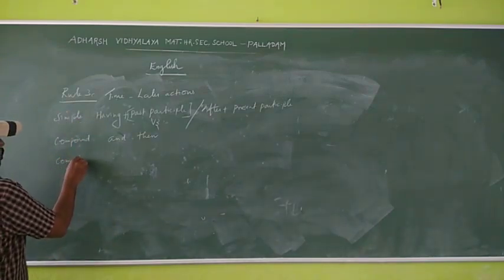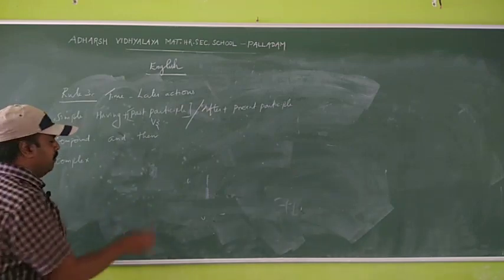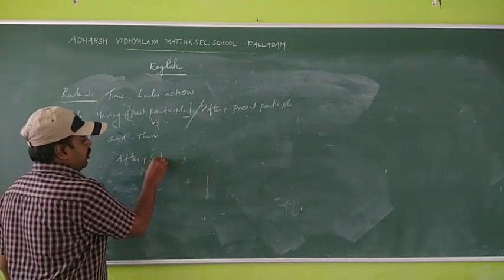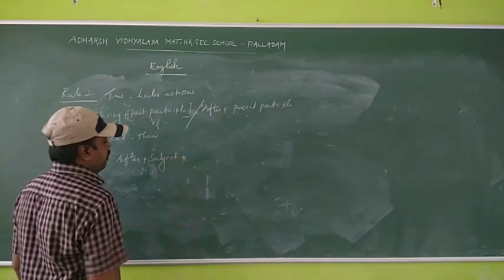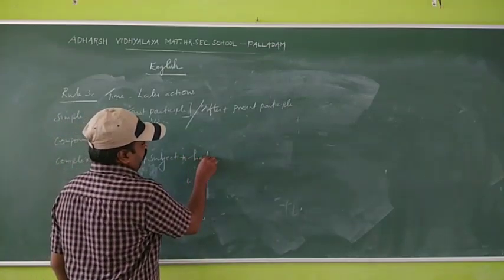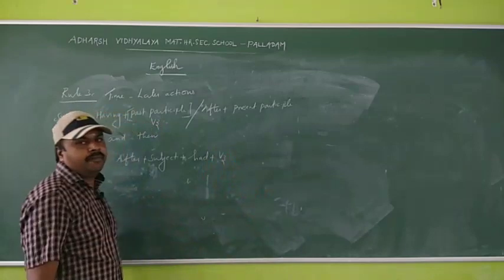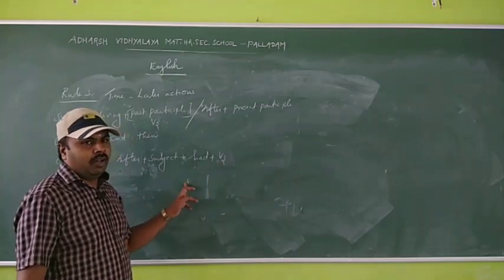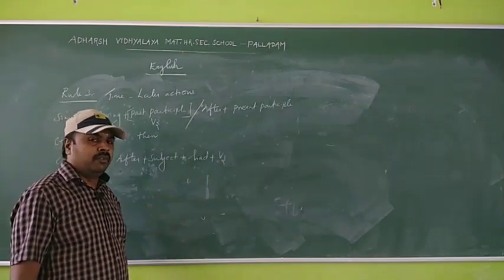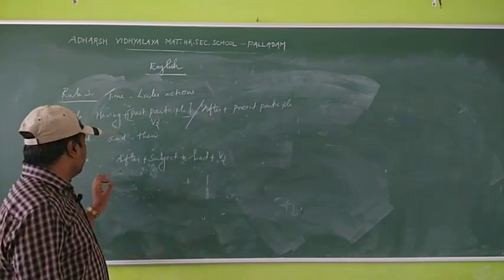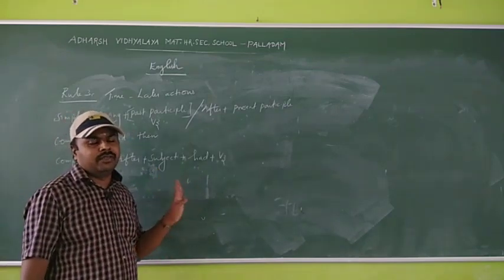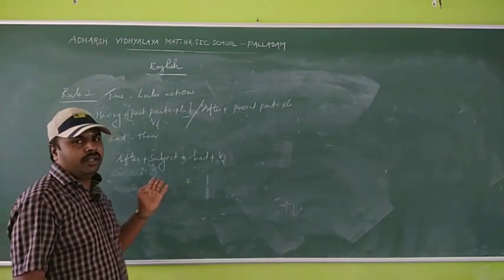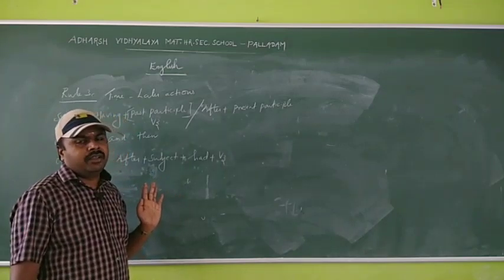And complex: after plus subject plus had plus verb 3. After plus subject plus had plus verb 3. So after had means that is past perfect tense. Compulsorily in a complex sentence we have to use had plus V3. After subject had V3. That is, after shows the keyword, that is past perfect tense. Can you understand?